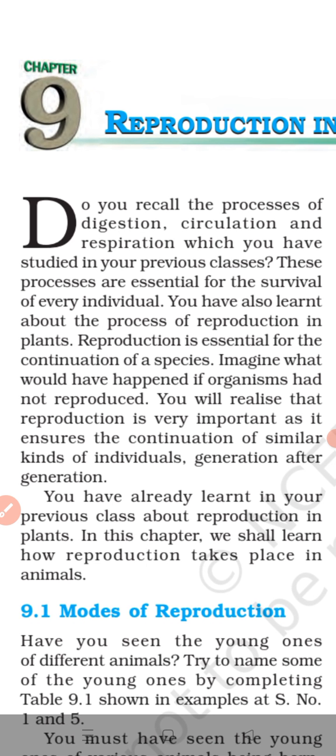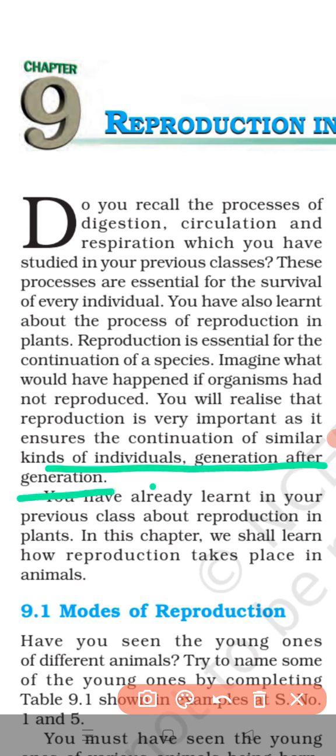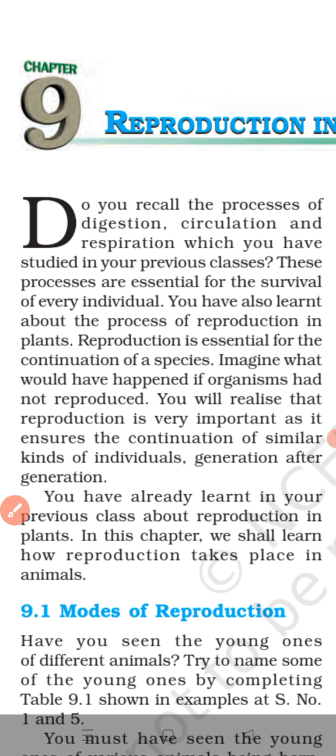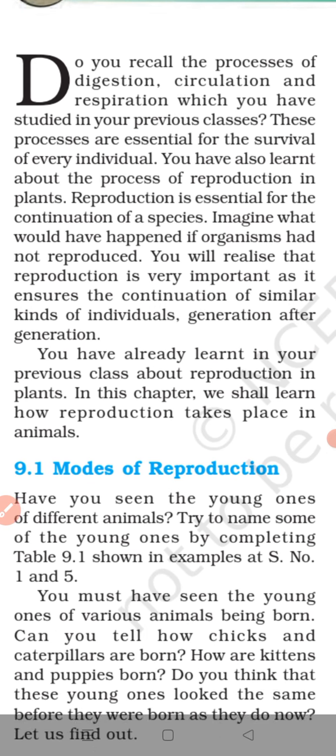Are you getting it? So this is the importance of reproduction, to continue the particular kind of a species of life on the earth. Okay. You will realize that reproduction is very important, as it ensures the continuation of similar kinds of individuals generation after generation. You have already learned in your previous class about reproduction in plants. In this chapter, we shall learn how reproduction takes place in animals. Clear? Okay.